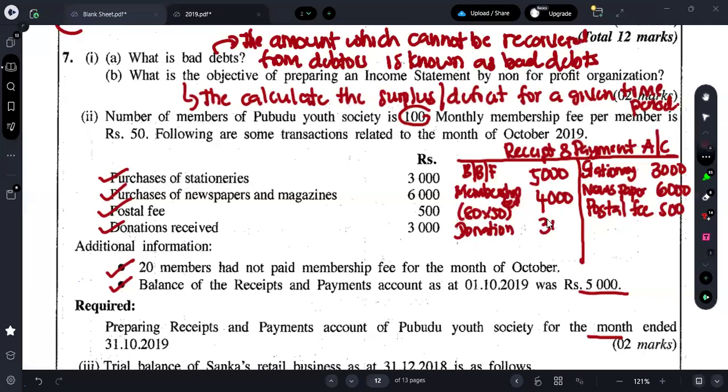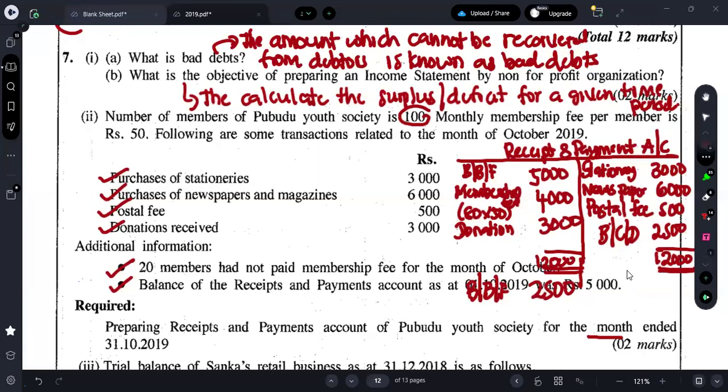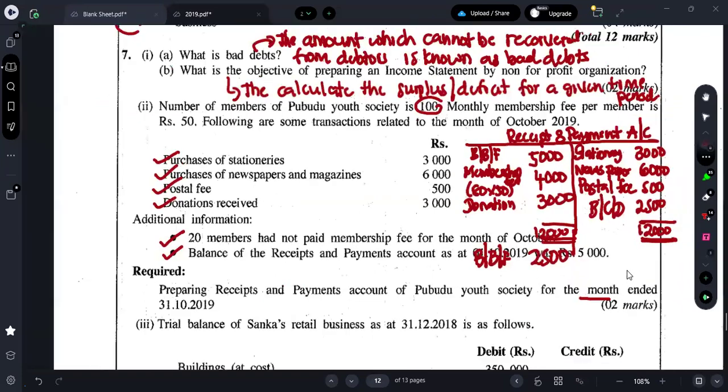Is how much? 3,000. So now what are you all supposed to do? It's just a matter of balancing the account. So 5,000 plus 4,000 is 9,000. 9,000 plus 3,000 is how much? 12,000. So I can put 12,000 in both sides of the account. So get the total of the credit side, 9,500. So from 12,000 deduct 9,500. The balance carried down will be 2,500 and the balance brought forward is 2,500. Okay. So that is what you all should do for the receipt and payment account.